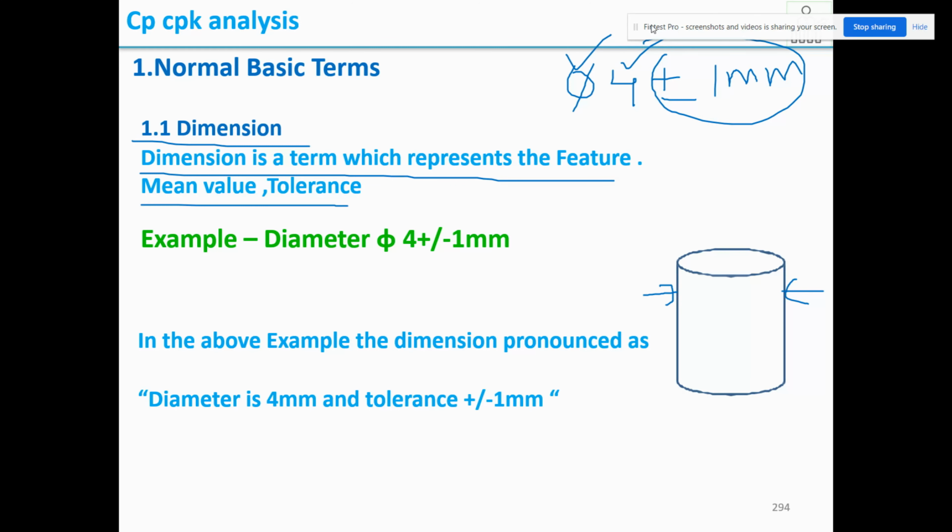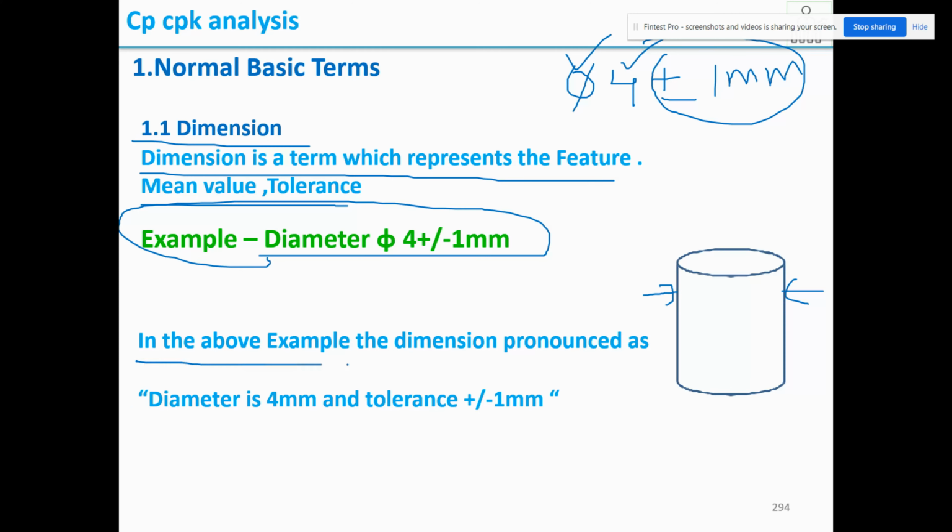So the entire thing is considered as a dimension. If someone asks what is a dimension, you should not say 4, you should say diameter 4 plus or minus 1 mm. For example, the symbol of diameter, 4 plus or minus 1 mm. So the entire thing along with the feature, along with the center value and along with the tolerance, everything is said to be the dimension.